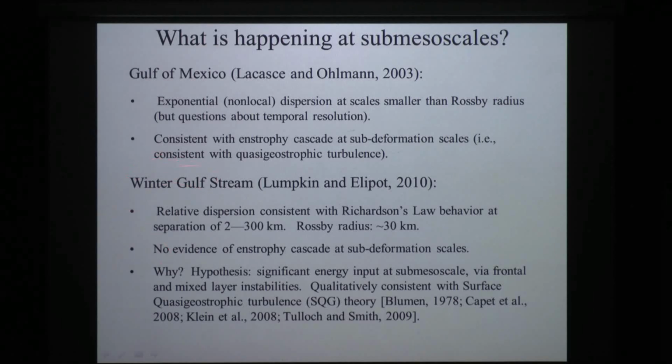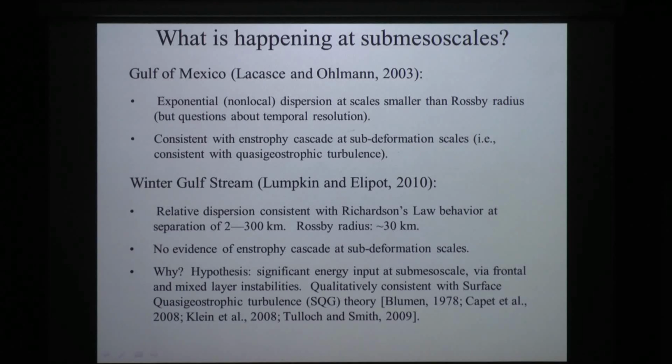In the winter Gulf Stream, we see something extremely different. We see basically Richardson Law behavior from 2 kilometers all the way up to 300 kilometers with a Rossby deformation radius around 30 kilometers. So we're seeing this across a long range of scales, including the submesoscale. In other words, it's not consistent with a classic 2D quasi-geostrophic entropy cascade at subdeformation scales.